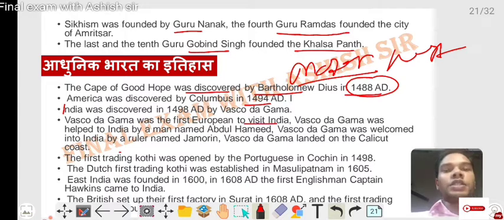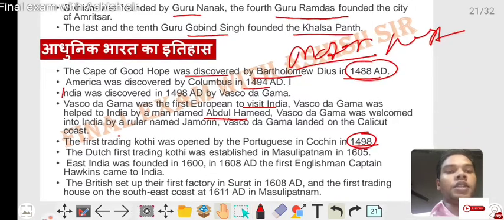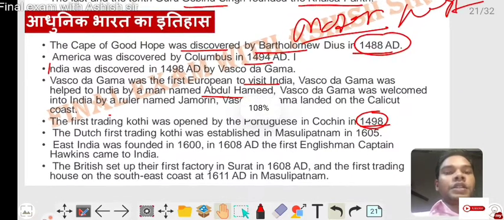Vasco da Gama was helped in India by a man named Abdul Hamid. Vasco da Gama was welcomed into India by a ruler named Zamorin. Vasco da Gama landed on the Calicut coast. The first trading kothi was opened by the Portuguese in Cochin in 1498. The Dutch established their first trading kothi in Machilipatnam in 1605.